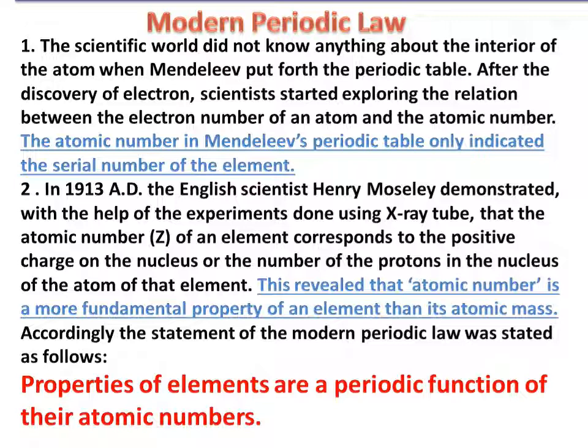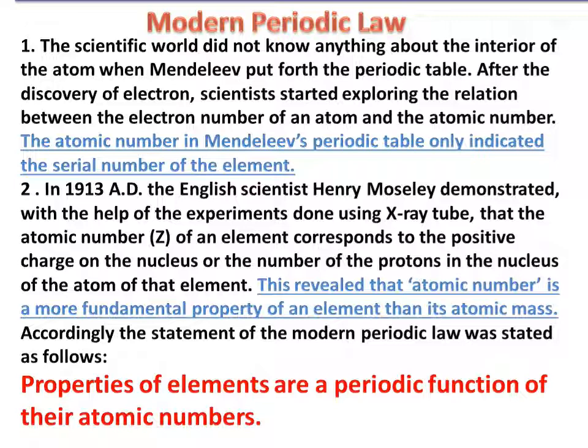In 1913 AD, the English scientist Henry Moseley demonstrated with the help of experiments done using an X-ray tube that the atomic number Z of an element corresponds to the positive charge of the nucleus, or the number of protons in the nucleus of the atom of that element.